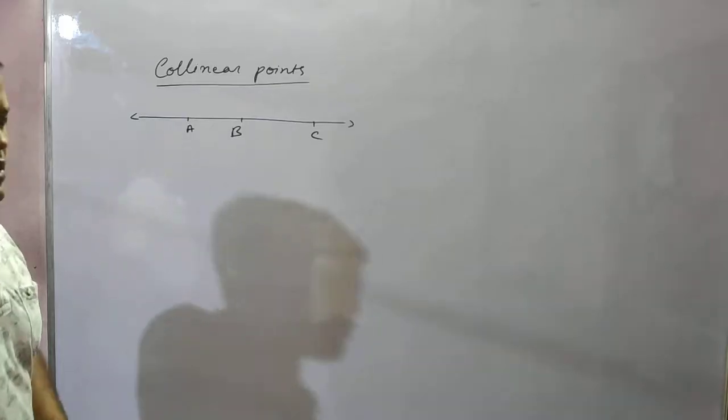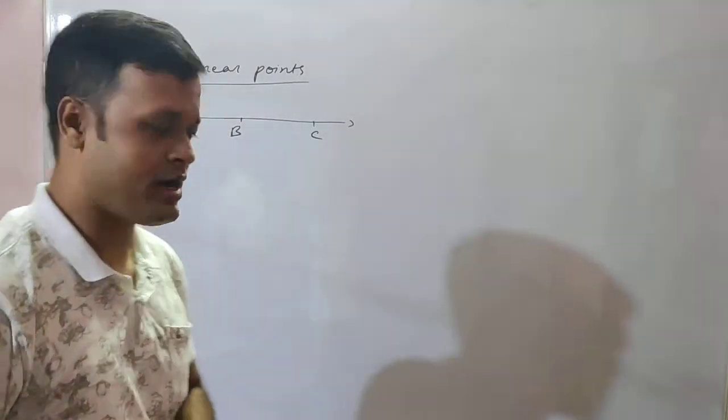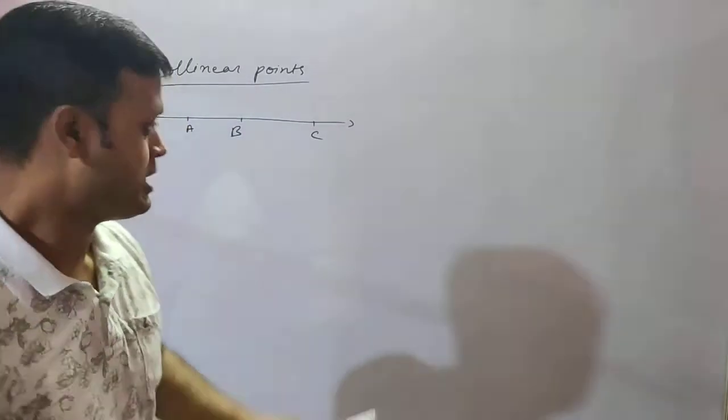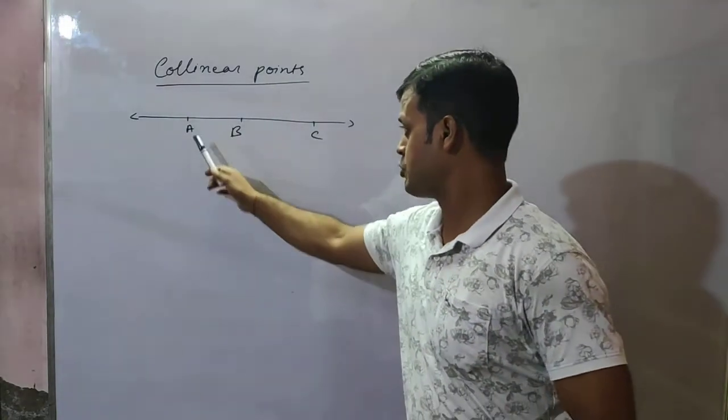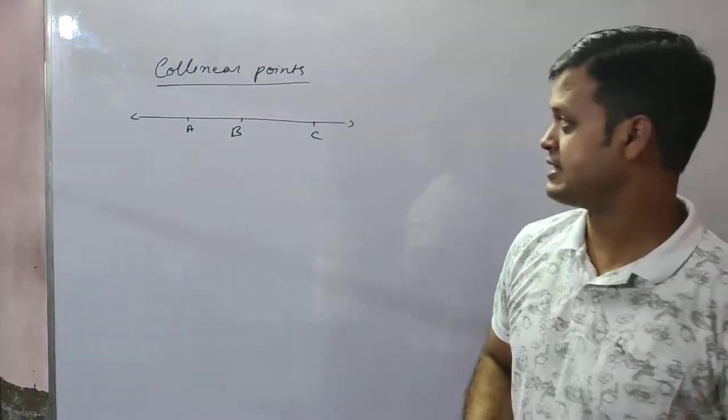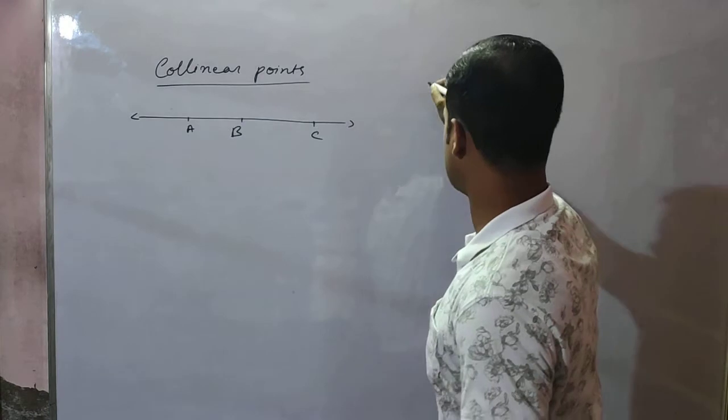If more than two points lie on the same line, students, then these points are called collinear points. And non-collinear points